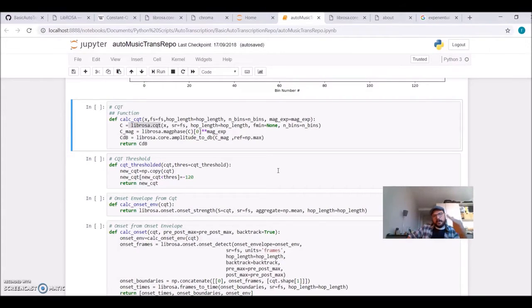So everything which is below a certain threshold, we will set it to minus 120 dB. Okay, so this was the second step of our solution.